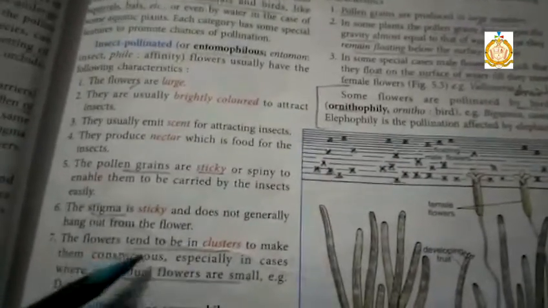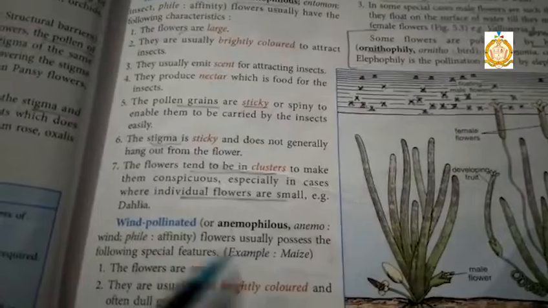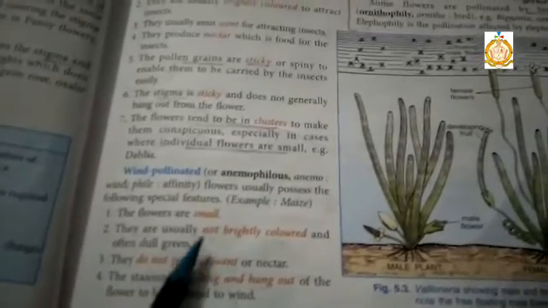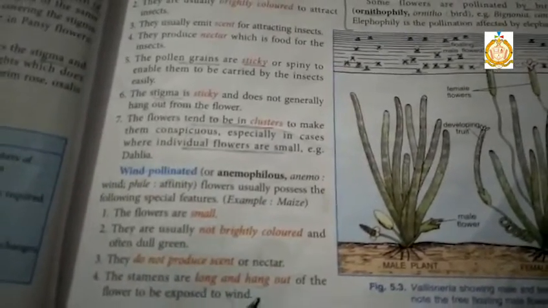The flowers, they tend to be in clusters. These are the characteristics of flowers which are insect pollinated. The next one is wind pollinated. These are called anemophilous. And flowers usually possess the following special features. The flowers are small, usually not brightly colored, do not produce scent, long and hang out,